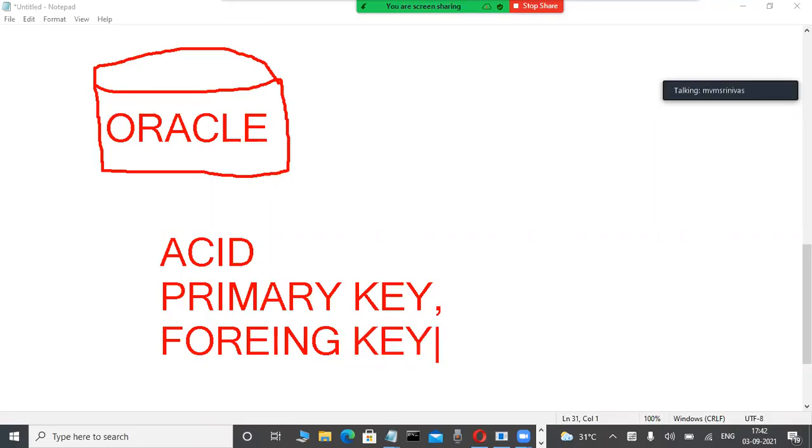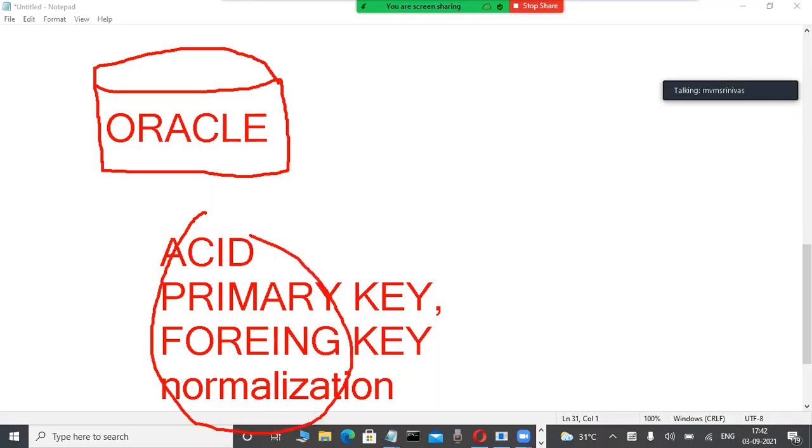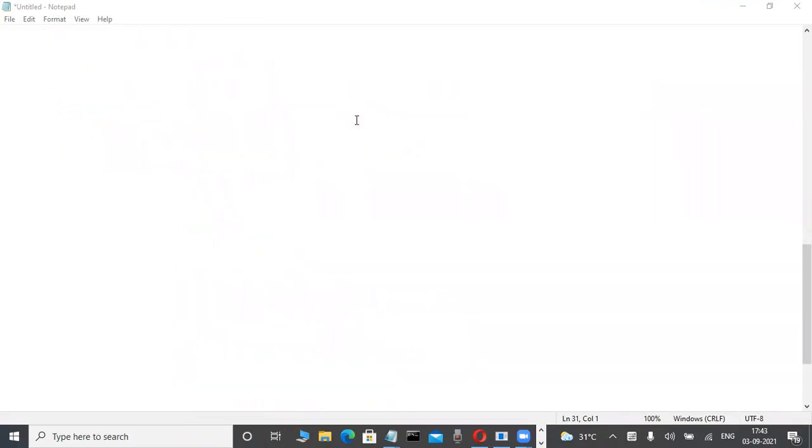Again, there are types of relationships: one to one, one to many, many to many. So many concepts are there, normalization is a concept. These types of concepts are available, and we are learning all of these things. In relational databases, Codd's rules and so many things we are learning. That's why in our course we are learning this.